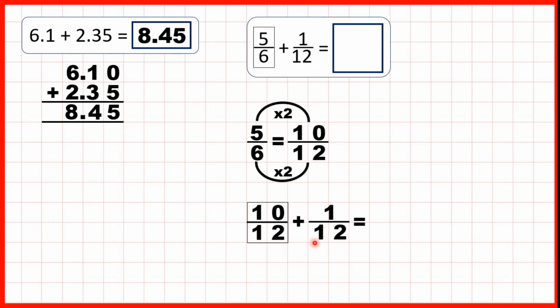So now we have our denominators the same, which means that we can keep the denominator the same in our answer and just add the numerators. 10 plus 1 is 11, so our answer is 11/12.